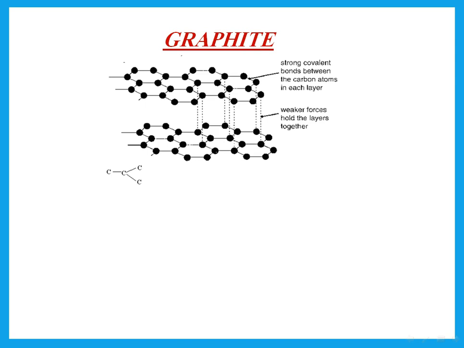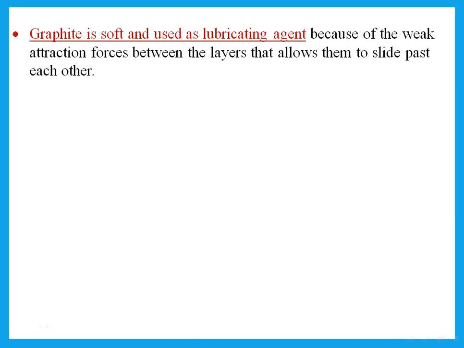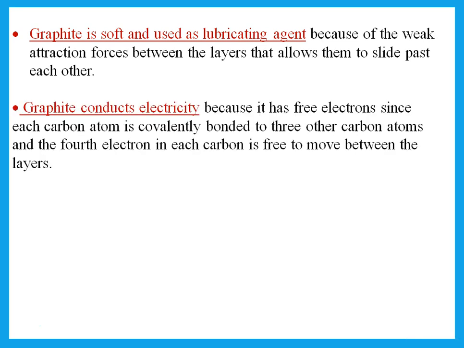Now, when we come to graphite, it still has strong covalent bonds between carbon atoms, so it has a high melting point. But remember that it is soft. Now, why is it soft? Because of weak attraction forces between the layers that allow them to slide past each other.